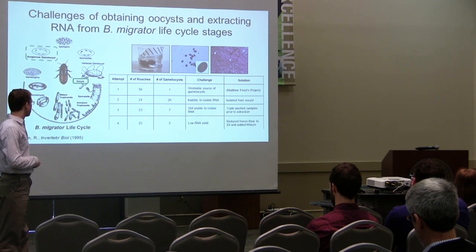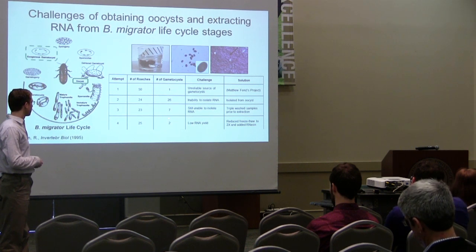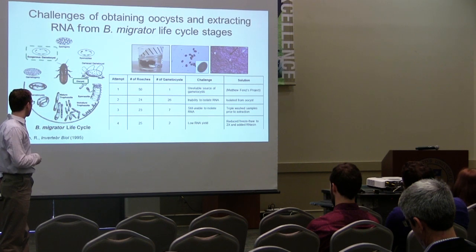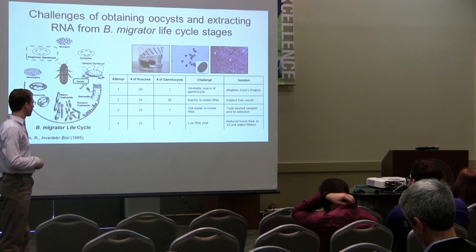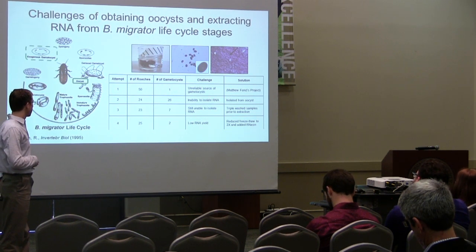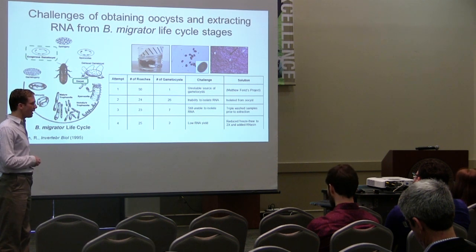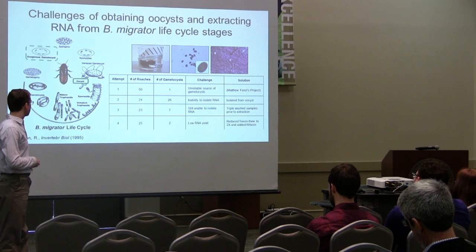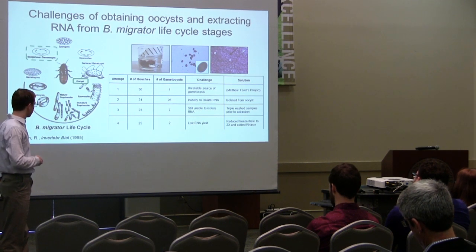So in our fourth attempt, we made 25 plates. We're still having problems with reliable gamete assist collection, and we did receive RNA, but it was in low yield. So here, our remedy was to reduce the number of freeze-thaw cycles needed to crack the glue assist and access the genetic information from 5 to 2, and this we believe improved the integrity of our RNA and made it more able for us to extract from the next one.